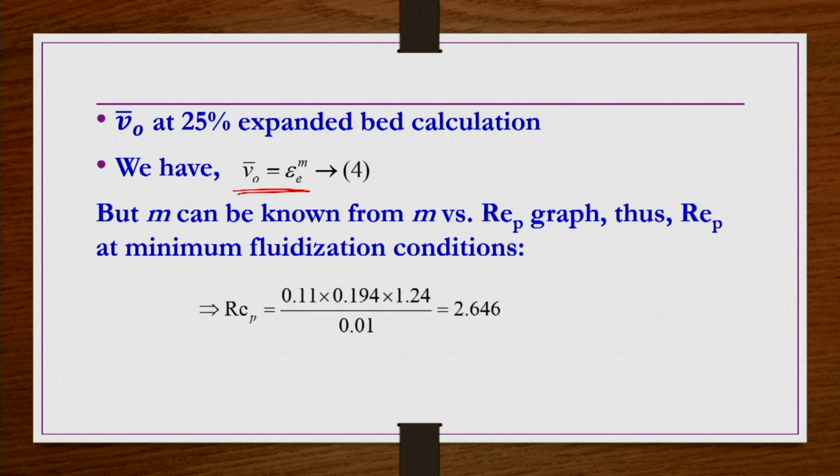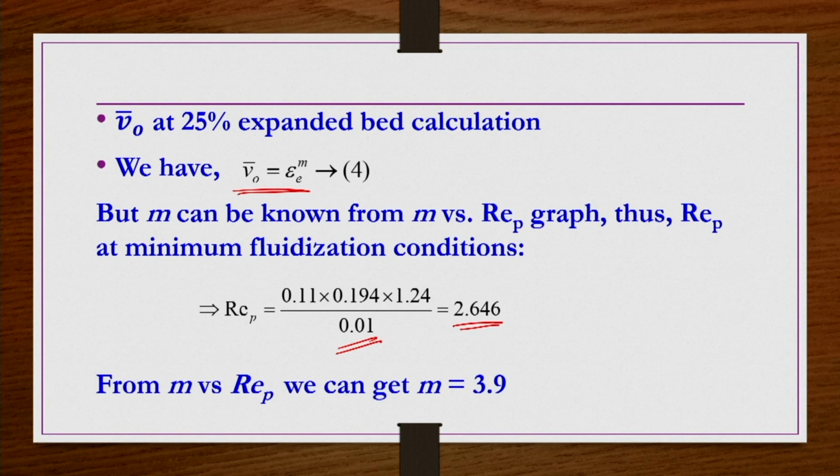If we calculate REP, substituting all the values again in CGS units, you will get REP as 2.646. Then from the graph, for the corresponding REP equal to 2.646, the m value you can read out as 3.9.